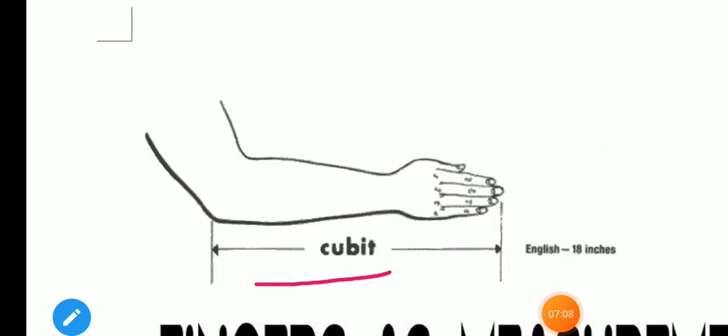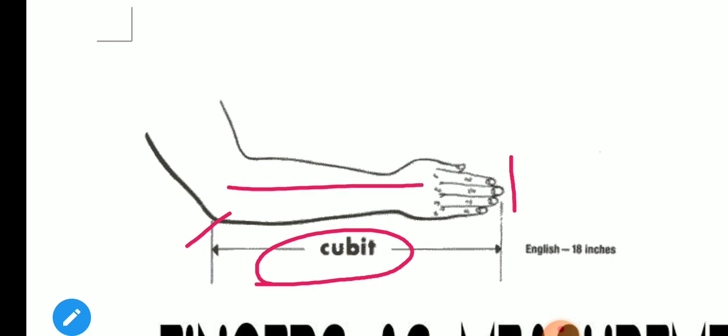Now next one is cubit. Cubit means the length of your hand from elbow to the end of the middle finger. This length is called a cubit. Okay, so it also differs from person to person. For a small girl, the cubit will be small when compared to an adult person, right? A well grown up person, or your father or mother's cubit will be more than yours.